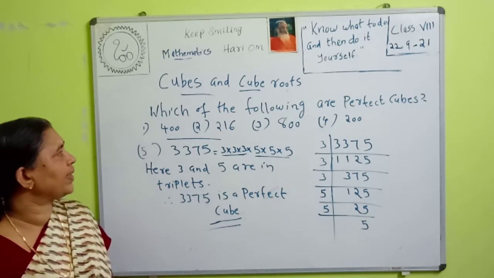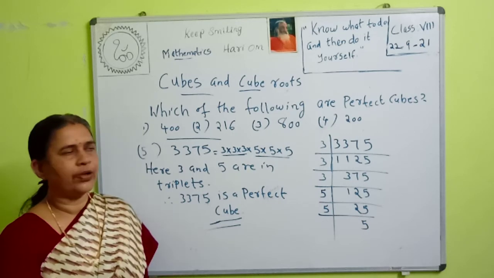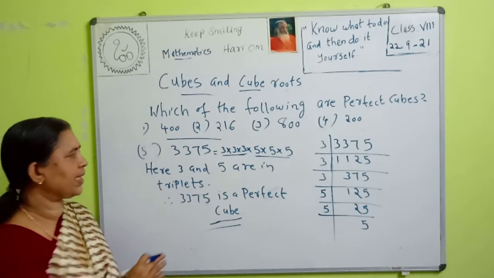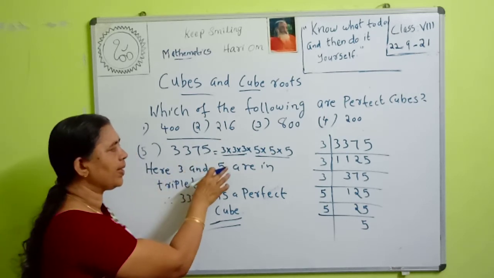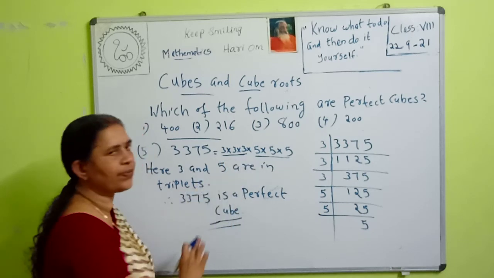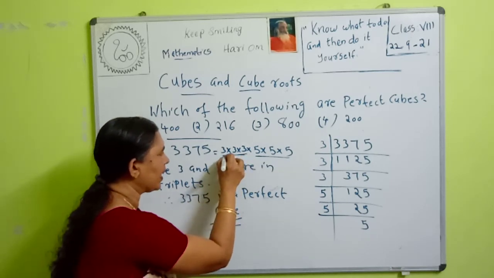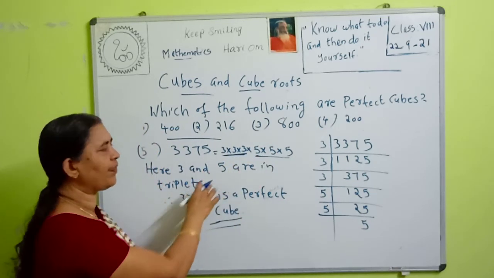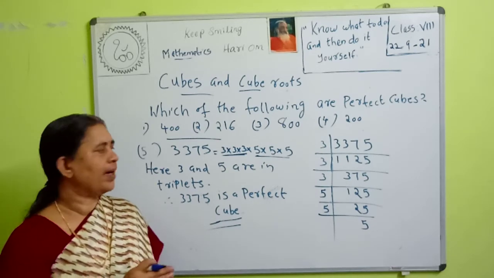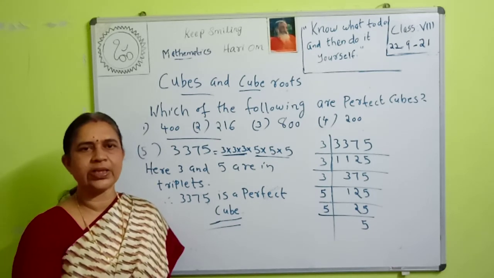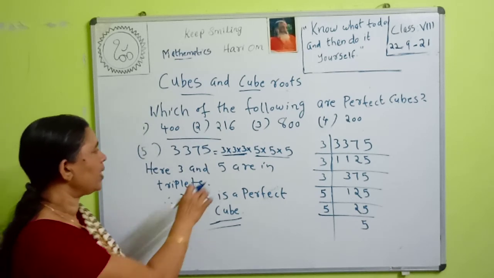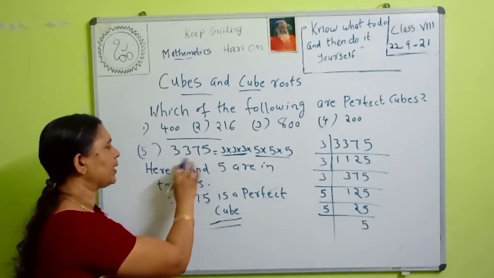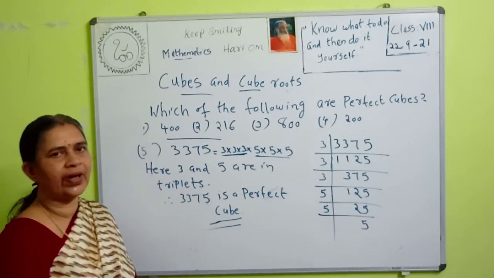Okay. Then to find whether a number is a perfect cube, what do we do? For example, 3375. First we do the prime factorization of 3375. Then it is equal to 3 into 3 into 3 into 5 into 5 into 5. Here 3 is in a triplet, and 5 is also in a triplet. So if all the factors are in triplets, then we can say that it is a perfect cube. Otherwise it is not a perfect cube. Therefore 3375 is a perfect cube.